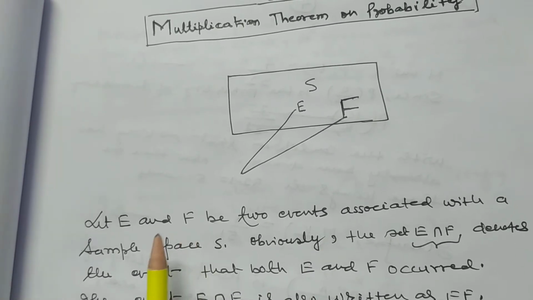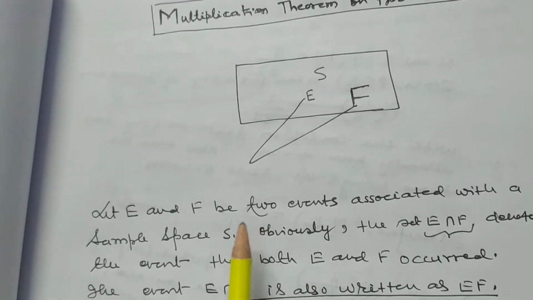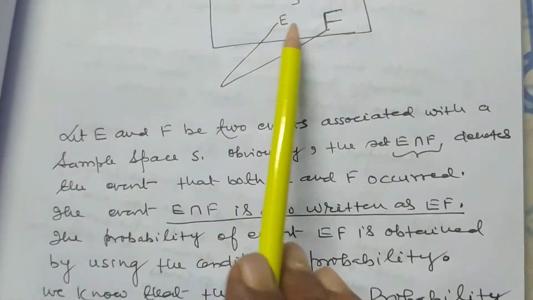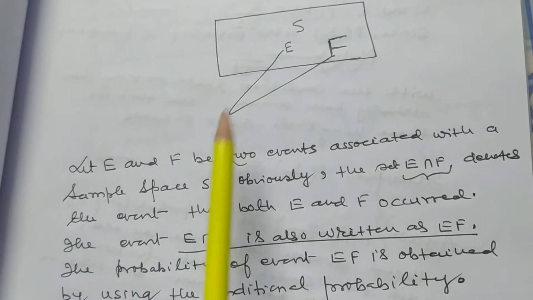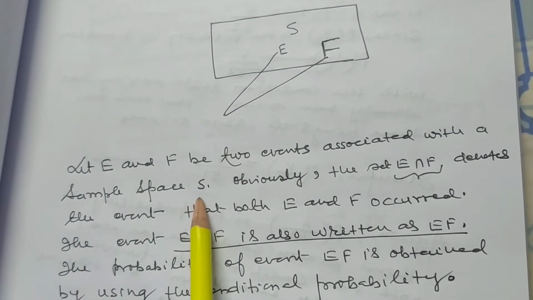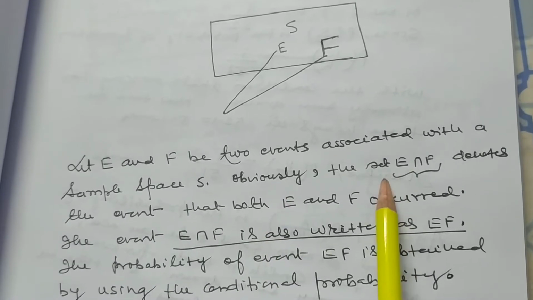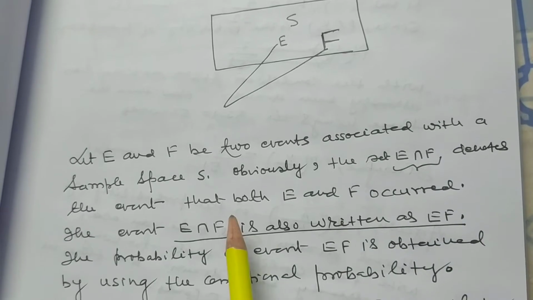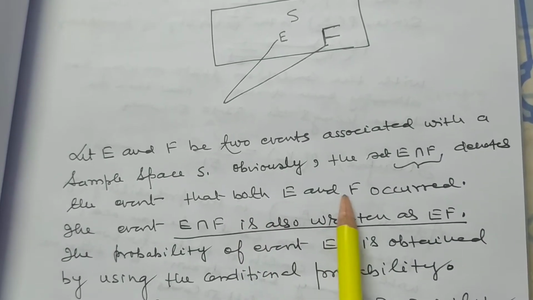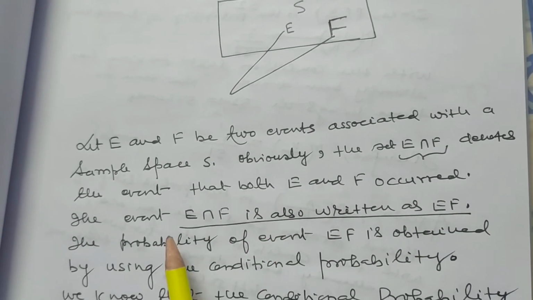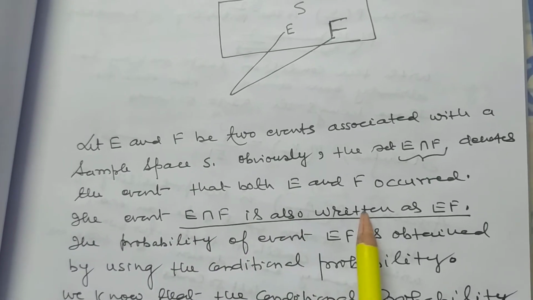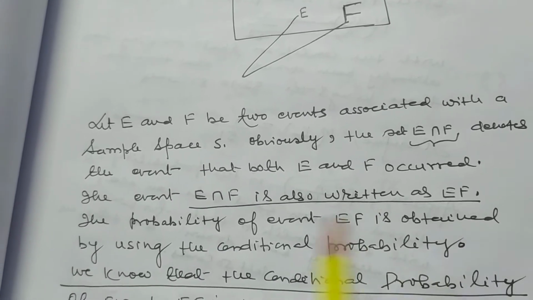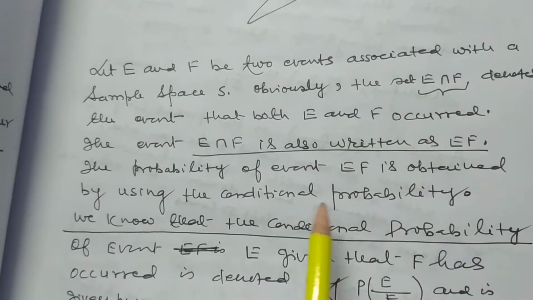Multiplication theorem on probability. Let E and F be two events associated with a sample space S. Obviously, the set E intersection F denotes the event that both E and F occurred. The event E intersection F is also written as EF. The probability of event EF is obtained by using the conditional probability.